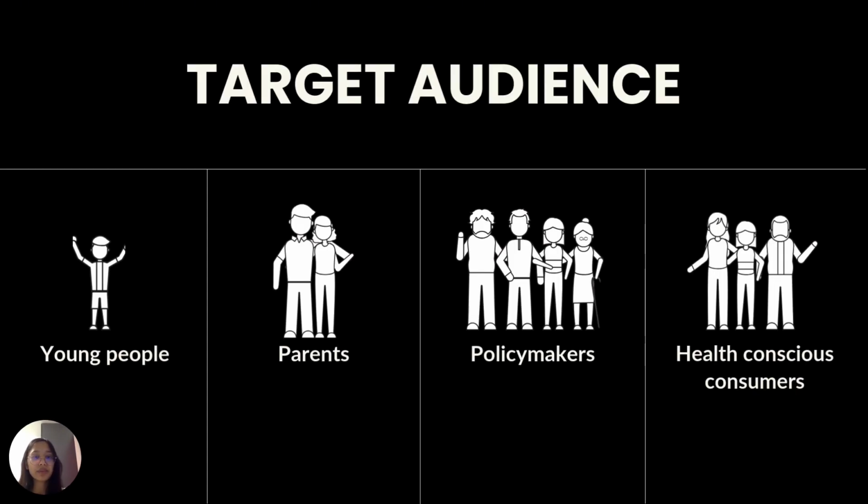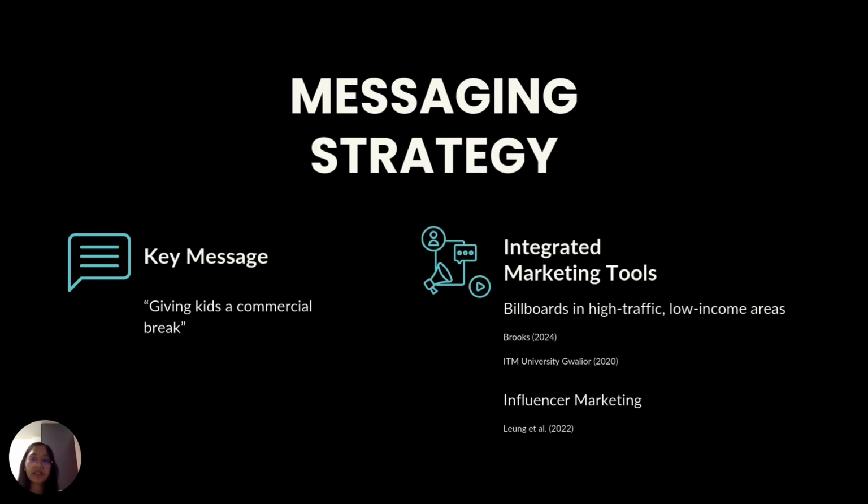For this campaign, we will focus on 4 primary target audiences, the first one being young people, especially Gen Z, who are active on social media, parents who care about the health and well-being of their children, policymakers to influence public policy on food advertising restrictions, and in general, health-conscious consumers. So the campaign's key message is giving kids a commercial break.